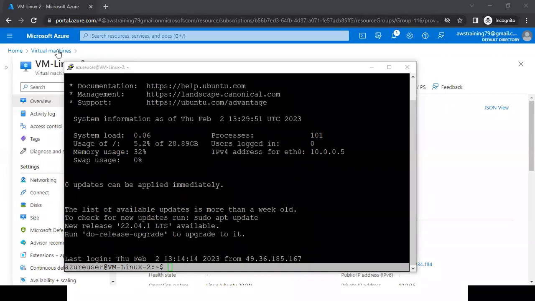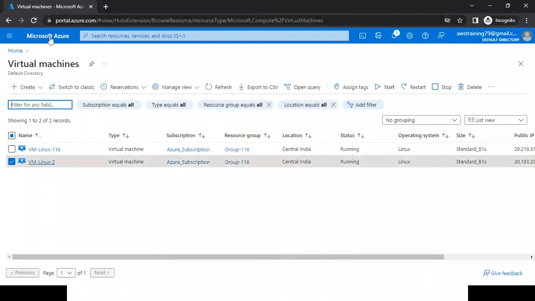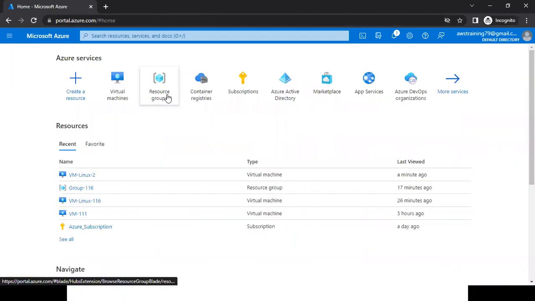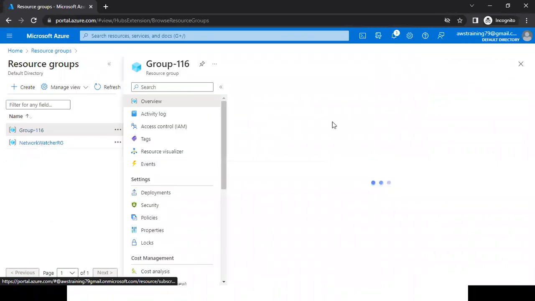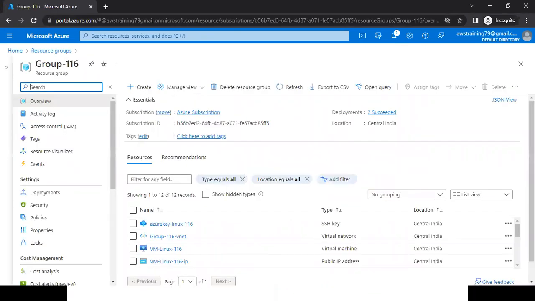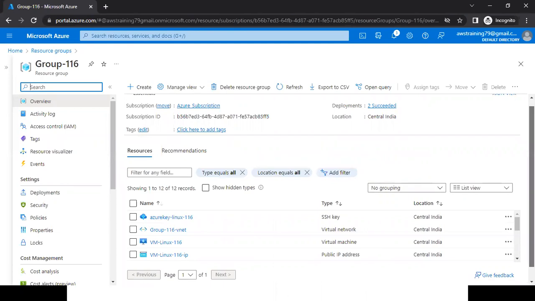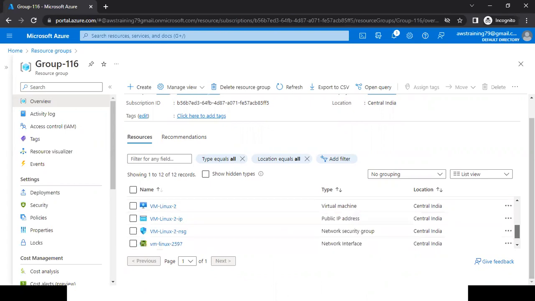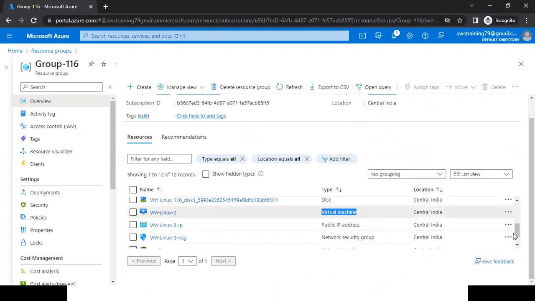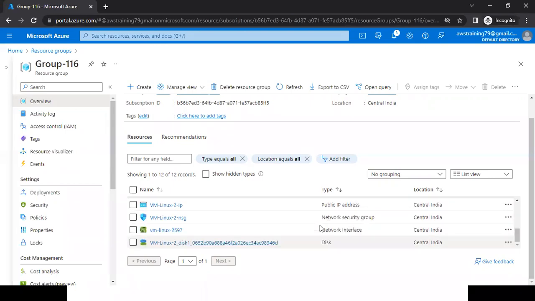Virtual machine resource, yes. Virtual machine service, you can call it a resource also. You have created the resource group. Can you open the resource group? Here I have opened the resource group. Here what are the services I can create? Here I have an SSH key, a virtual network, a virtual machine IP address. This is a second virtual machine, with its IP address and NSG.